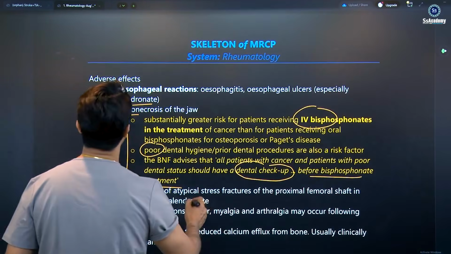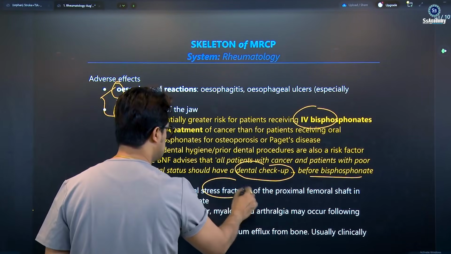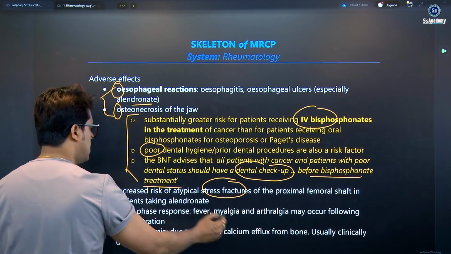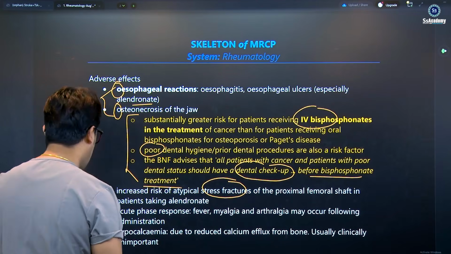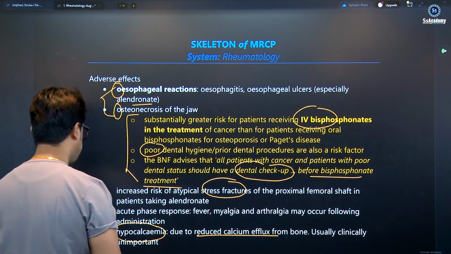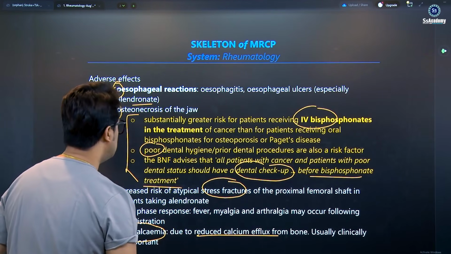So other things, you see these two important things you need to remember, and also stress fractures of the proximal femoral shaft, acute phase response, sometimes fibromyalgia-like arthralgia may occur, and hypocalcemia due to reduced calcium efflux. Three new things, yes, my dear, bisphosphonates.